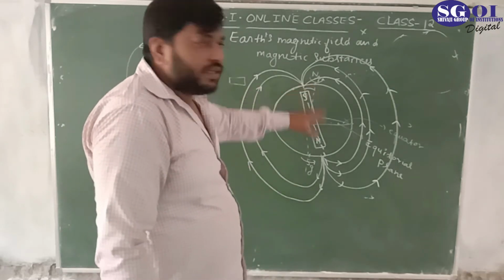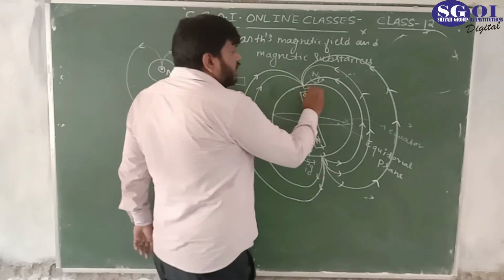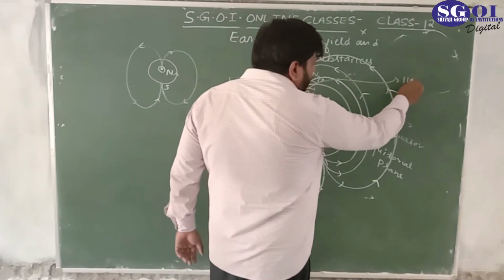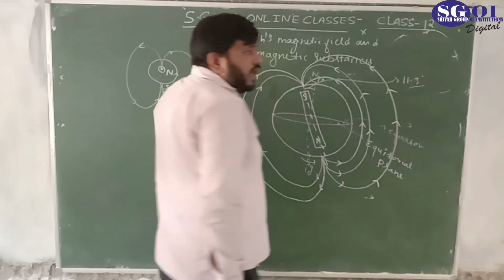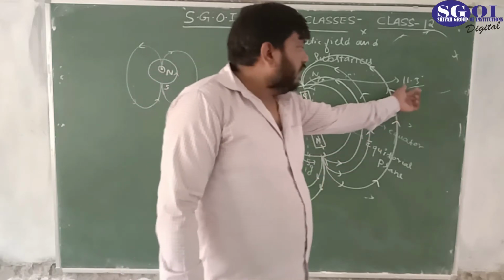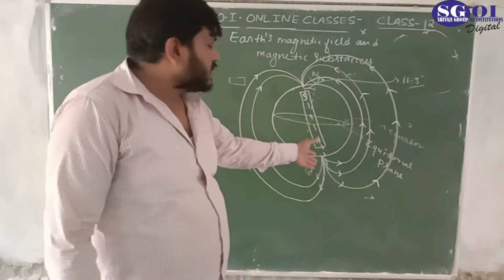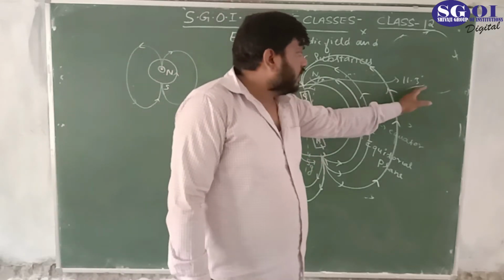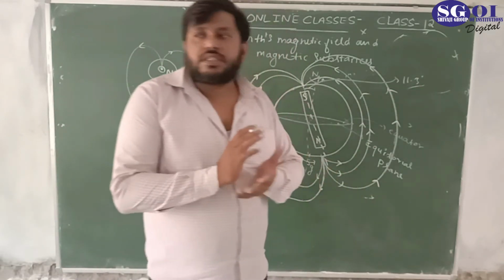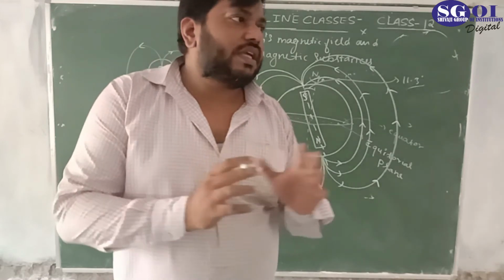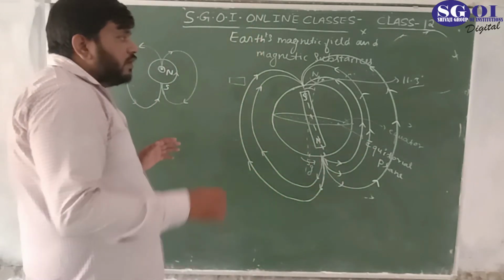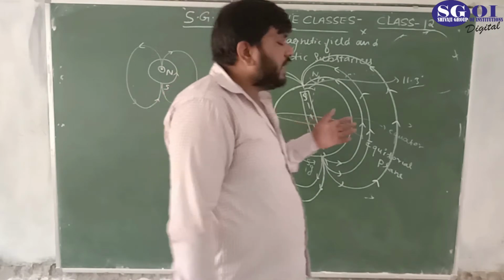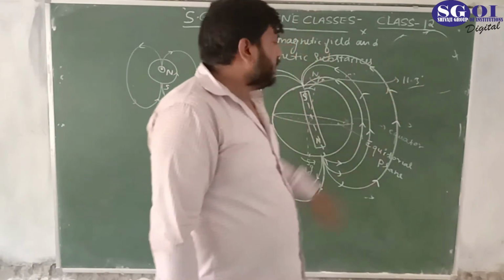That angle is approximately 11.3 degrees, and this deviation between the magnetic axis and the geographical axis of the earth keeps shifting; after many years the angle changes.